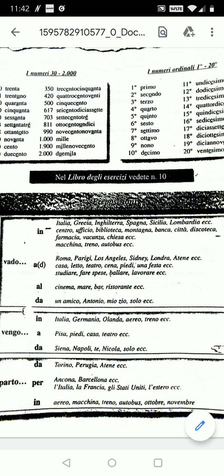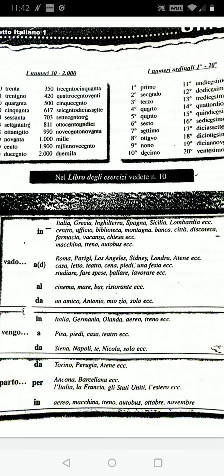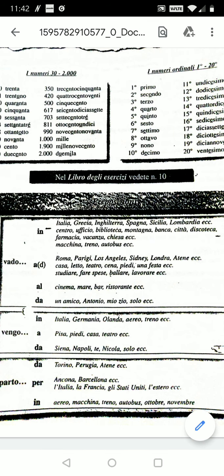Vado al cinema, vado al mare. I go to the beach. Not beach but sea. Vado al bar. I go to the bar. Vado al ristorante. I go to the restaurant, etc. So this is the preposition al, which is to the, and it is followed by the verb andare. Okay.